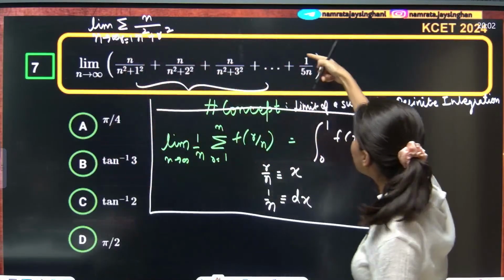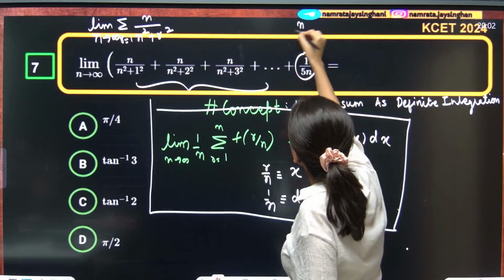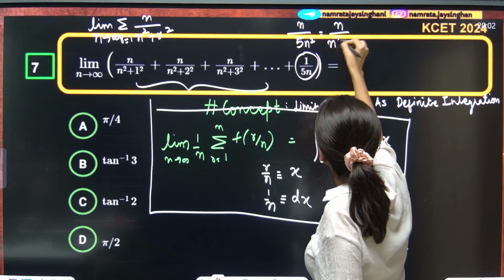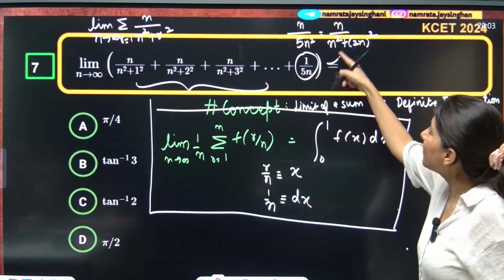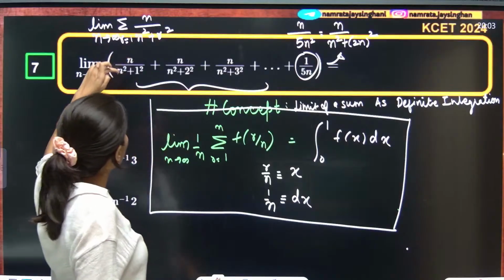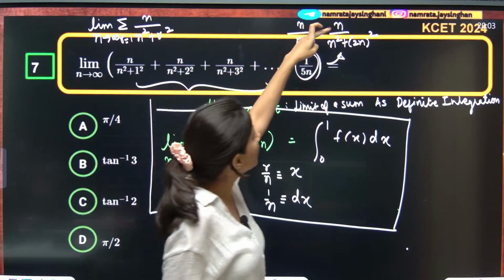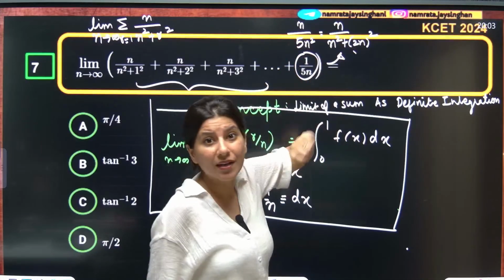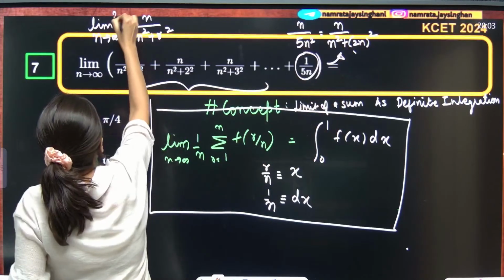You need to understand the last term: 1 upon 5n, that is n upon 5n square, equals n upon n square plus 2n square. The first term is n upon n square plus 1 square, the second is n upon n square plus 2 square, and the last term is n upon n square plus 2n square. So the last r is 2n, and it goes up to 2n.